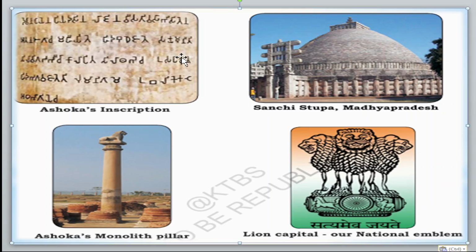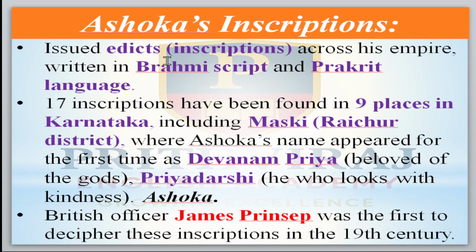It is written on the rocks, right? It is called an inscription. He issued edicts. Edicts also mean instructions, inscriptions only, across his empire, written in Brahmi script and Prakrit language. So these inscriptions were written in two languages. Prakrit was spoken by the common people at that time, and Brahmi was used by some scholars.